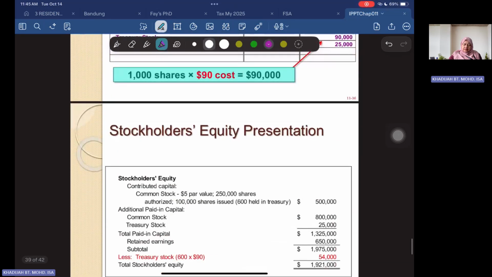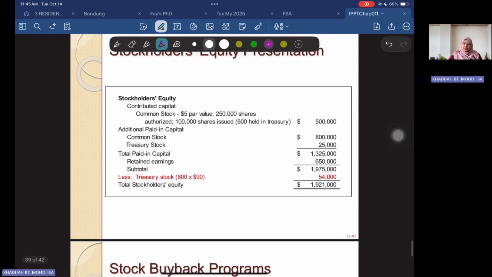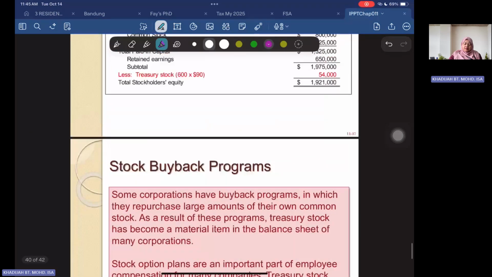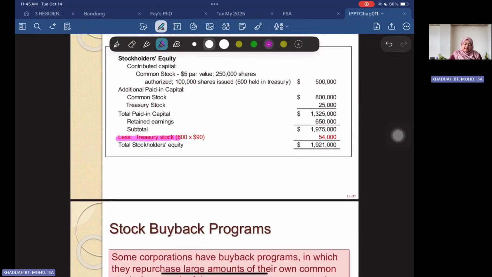Okay, on the stockholders' equity presentation, in your financial statement, balance sheet item, you'll see this kind of presentation for your shareholders' or owners' equity. You see that the treasury stock is given as a deduction in arriving at your total stockholders' equity. So be careful with that, because remember your treasury stock is a debit entry. When it's a debit, everything else is a credit. So that's why you have to minus. Because your closing will also be a credit figure, your treasury stock is deducted.